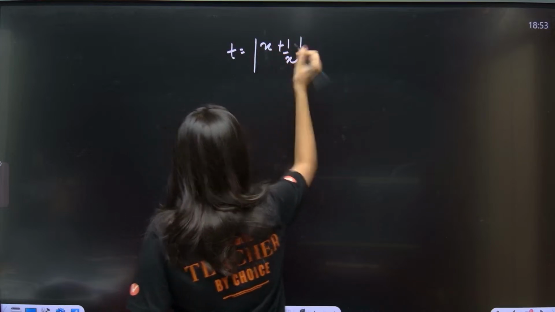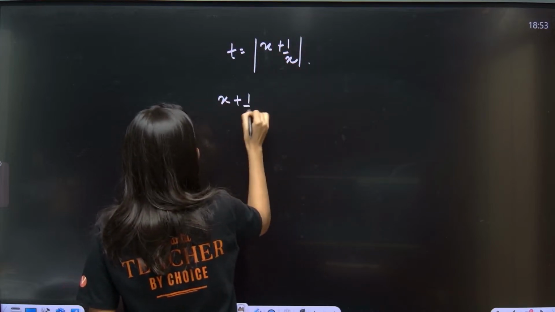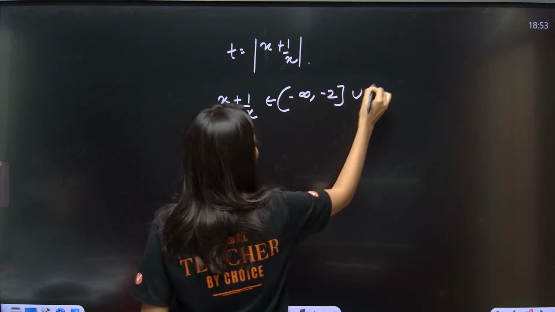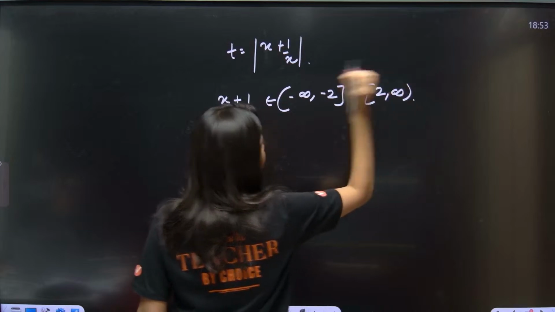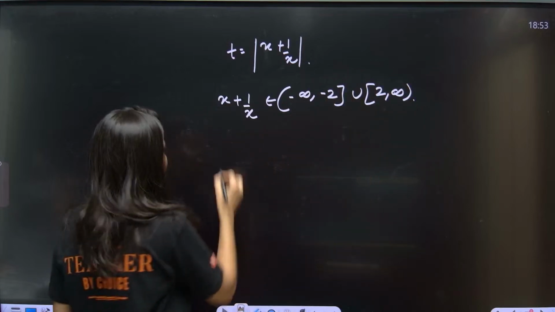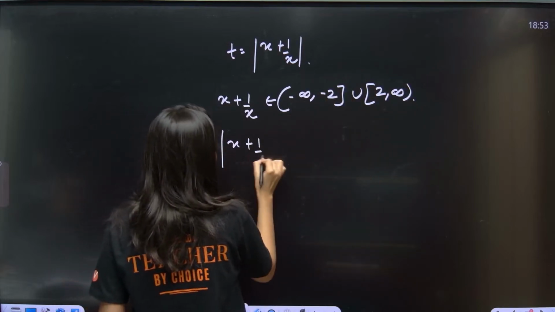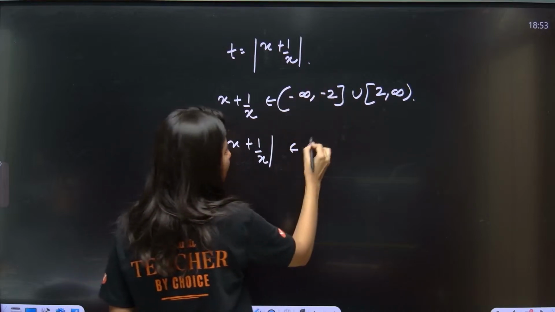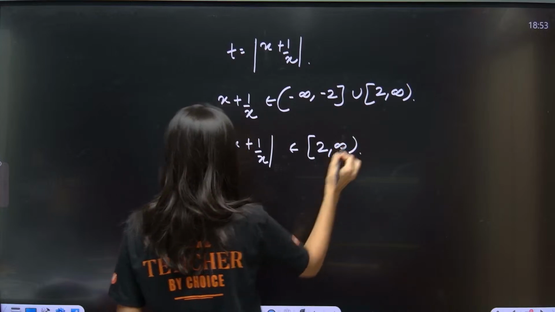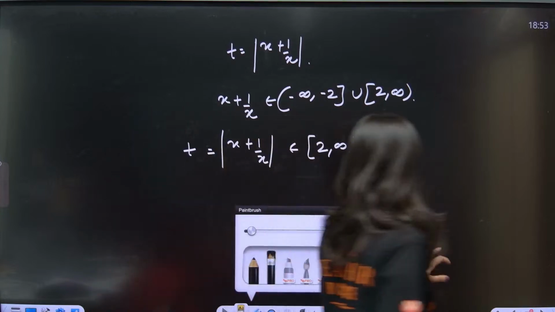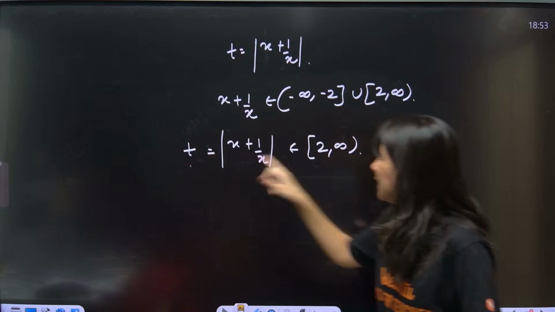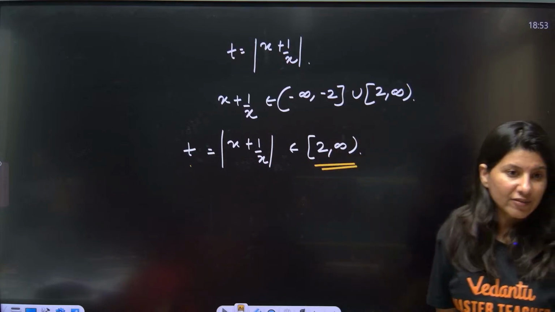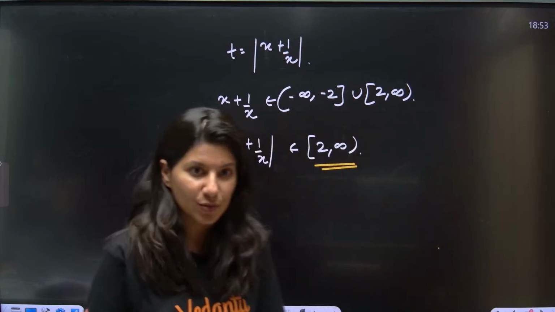Now, let us quickly analyze what is x plus 1 by x. X plus 1 by x belongs to minus infinity to minus 2, union 2 to infinity. Okay. So, mod of x plus 1 by x is nothing but t. So, t will belong to, negative signs will get rejected, so this is 2 to infinity. So, that means value of t greater than or equal to 2 will give me valid solution.